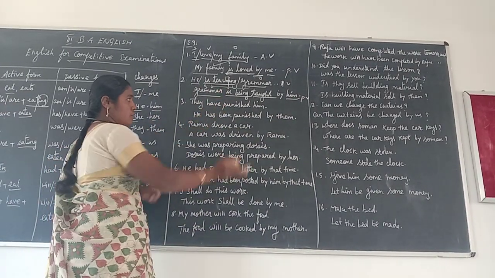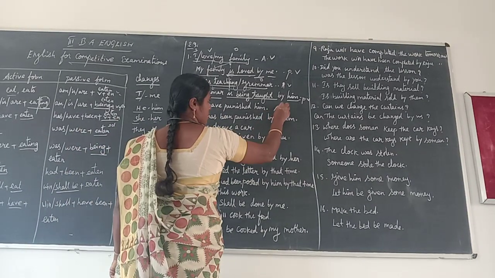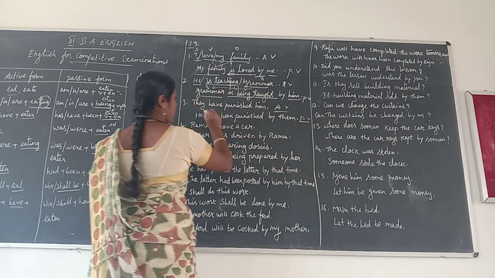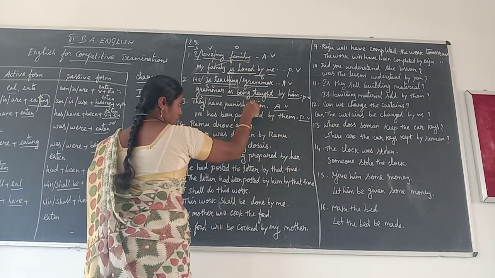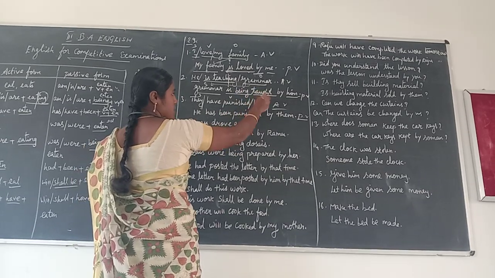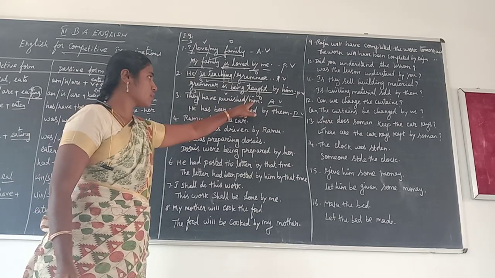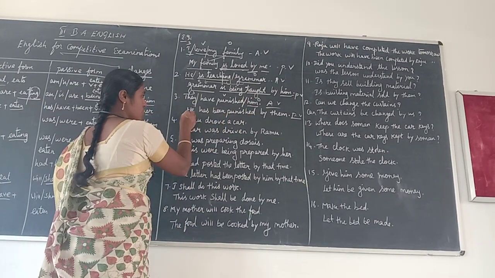Next one. This is the present perfect sentence. This is the active sentence, and this is the passive voice. In active voice, they is the subject, have hired is the verb, him is the object. Now I change the sentence. Him changes into he.